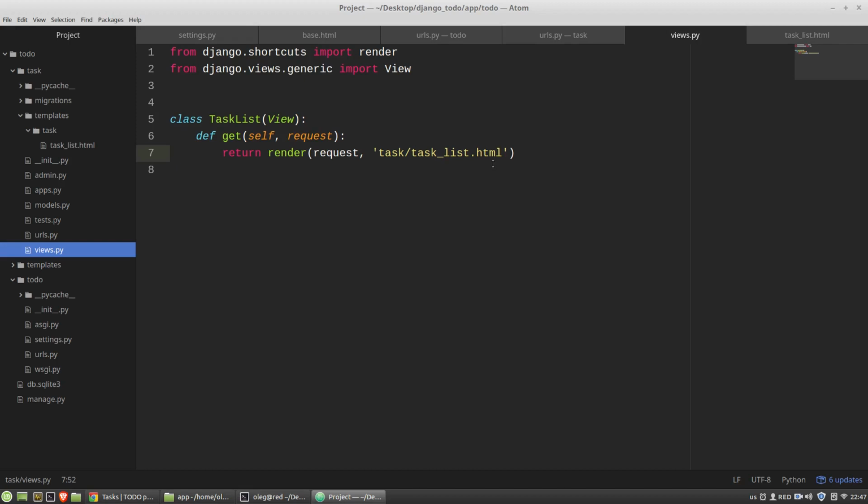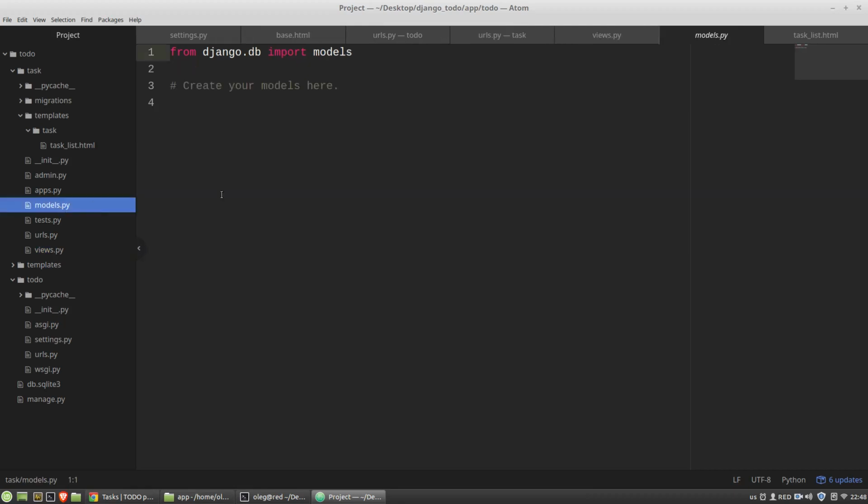Okay, and now I want to create a model and a form for this model. I need a model to save tasks to a database. First of all, I am opening the models.py module, and I'm creating a new class. That will be the Task, and it inherits its properties from the Model class, from the models module. And the Task class will have only 3 fields.